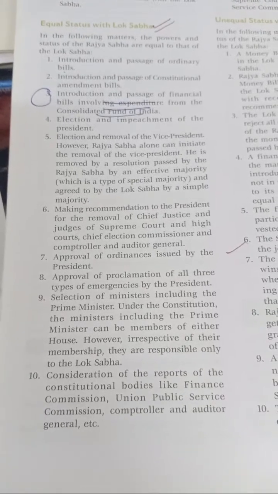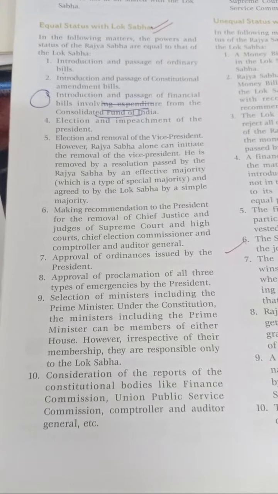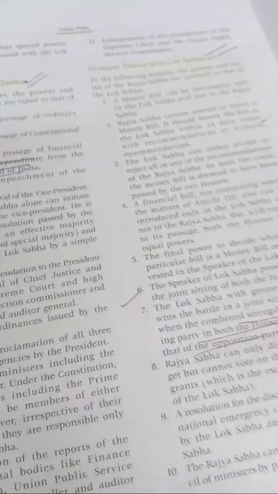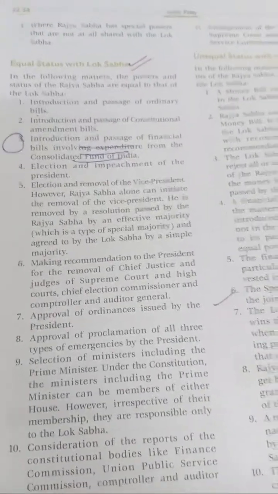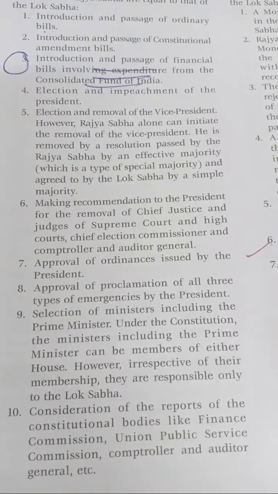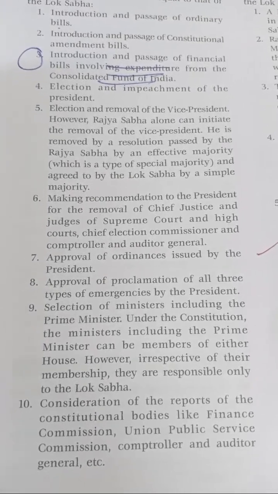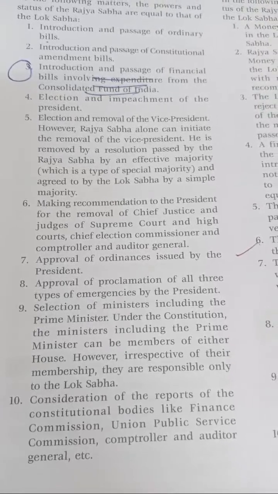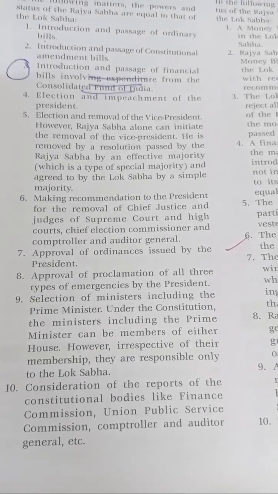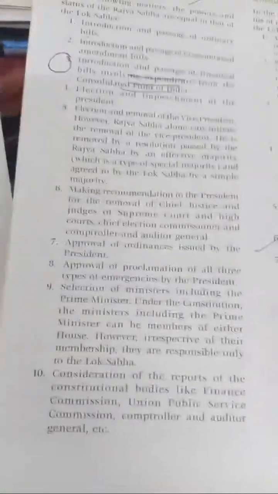And selection of ministers, including the prime minister. Under the constitution, the ministers including the prime minister can be members of either house. However, irrespective of their membership, they are responsible only to Lok Sabha. Like when the Congress was ruling in 2004 and 2009, Dr. Manmohan Singh was a member of Rajya Sabha but not of Lok Sabha. So the Prime Minister can be a member of either house. We have talked about that already earlier.